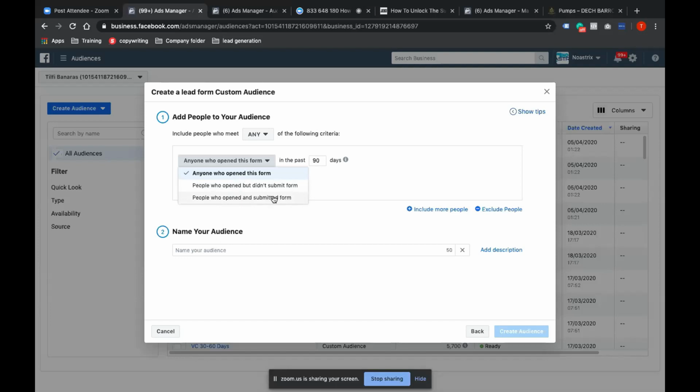Okay. So this lead custom audience is self-explanatory in the sense that these are the three small variants of the variation we can put in a lead audience. But even in this, remember guys, what I have found is that sometimes a lot of people just create the funnel for the sake of it. You always test it. You always create a full funnel and test it. So in my case, I have seen that if I do not have a very good number of this, for instance, I've got 1,000 in the audience of people who opened and submitted the form, but people who opened and did not submit the form, maybe 200 or 300.